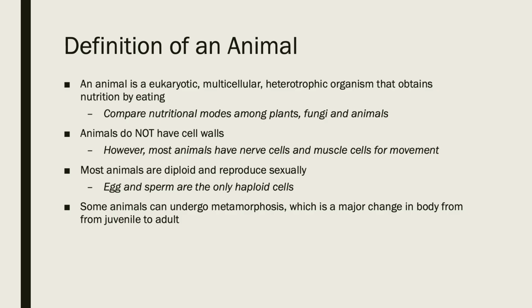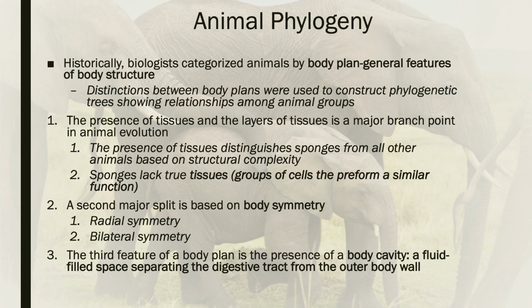Some animals undergo a process called metamorphosis, which is a major change in body from juvenile to adult. So these are animals like insects, other arthropods, a lot of the marine life like the cnidarians or even crustaceans, which will undergo a major change in body plan.